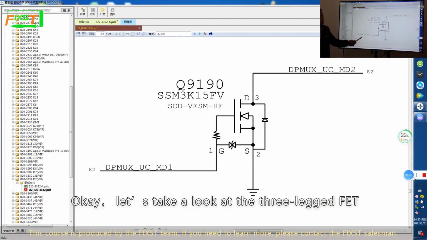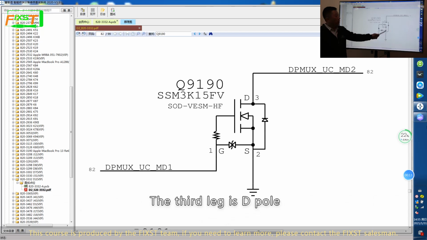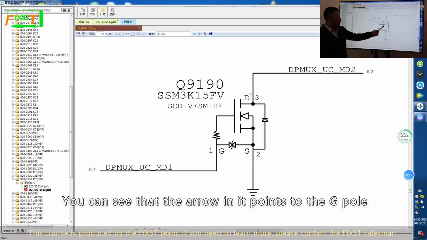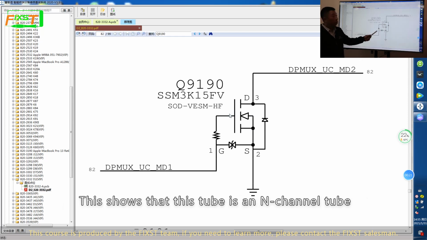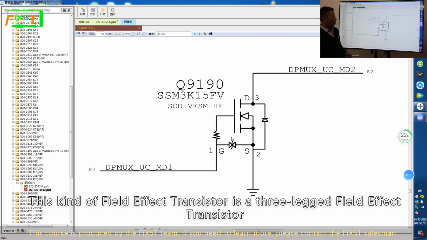Okay, let's take a look at the 3-pin FET. The first pin is the G pole and the second pin is the S pole, both of which are grounded. The third pin is the D pole. You can see that the arrow there points to the G pole. This shows that this tube is an N-channel tube. It is used as a switch on the circuit diagram. This kind of field effect transistor is a 3-pin field effect transistor.